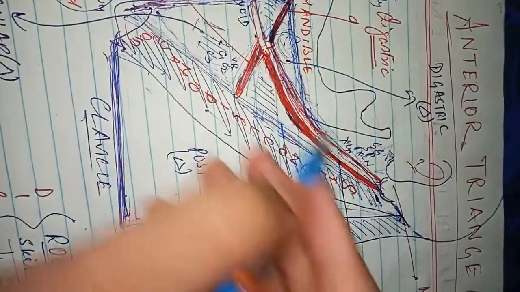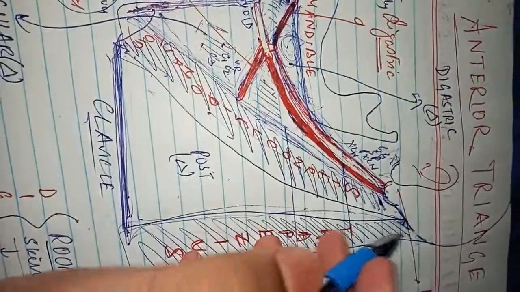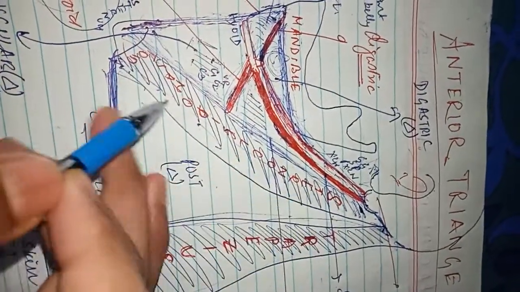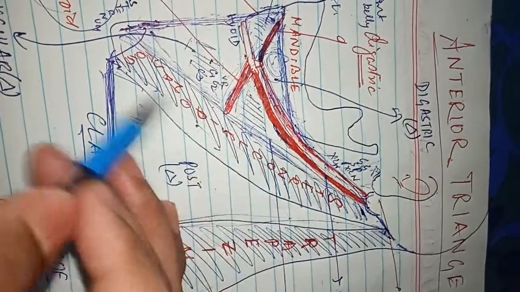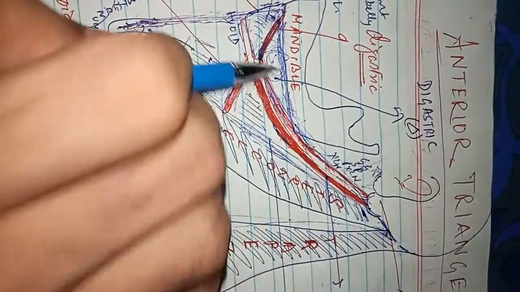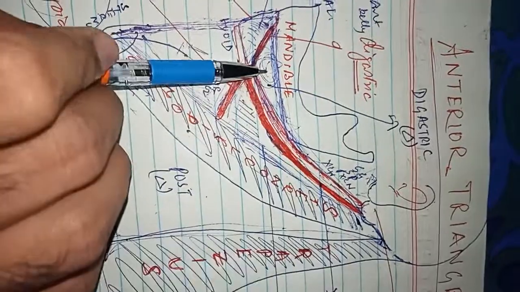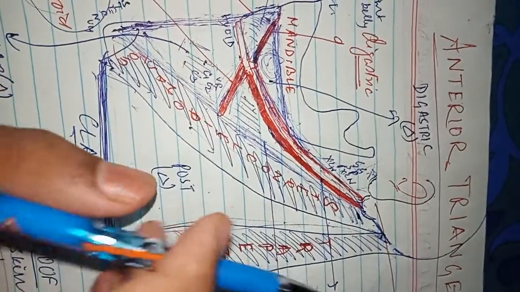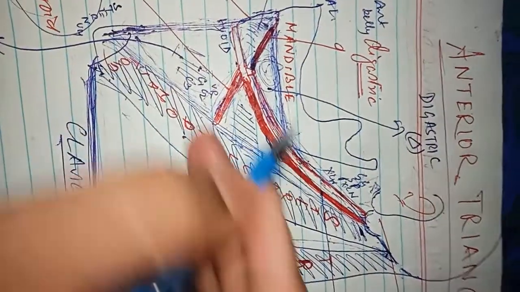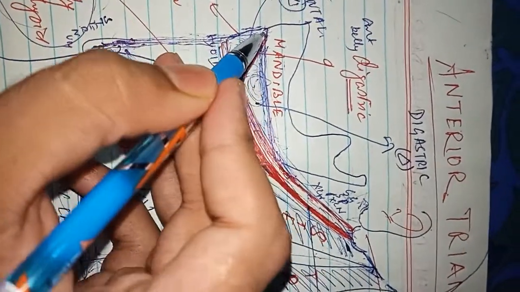So today I will discuss the anterior triangle of the neck. The neck is divided into the anterior triangle and the posterior triangle by the sternocleidomastoid. The sternocleidomastoid muscle divides the neck into two halves, the anterior half and the posterior half. The anterior half, the anterior triangle of the neck, is bounded